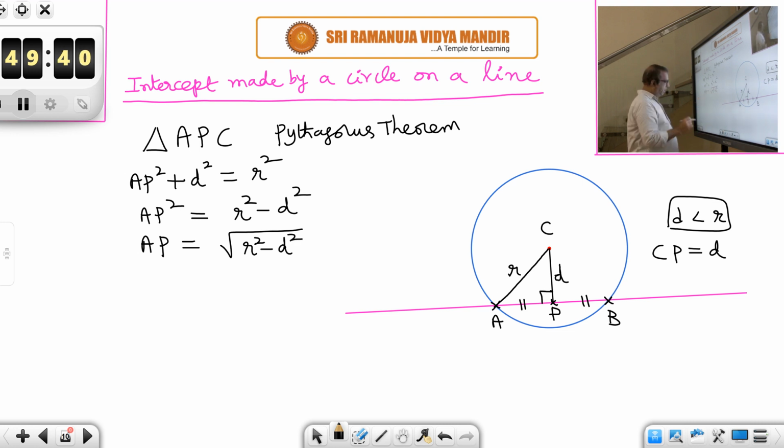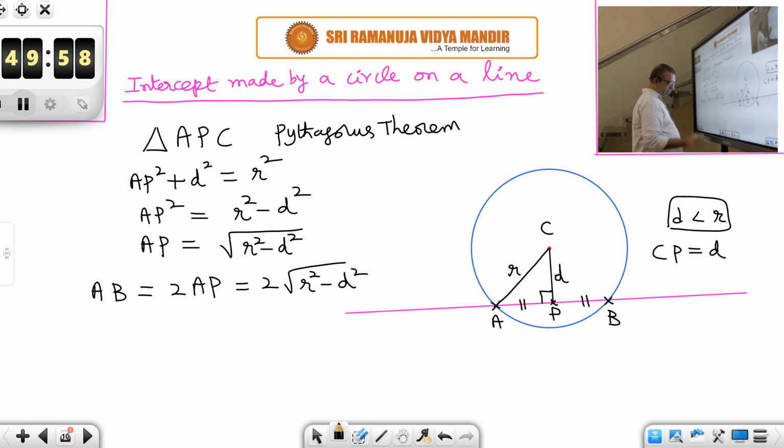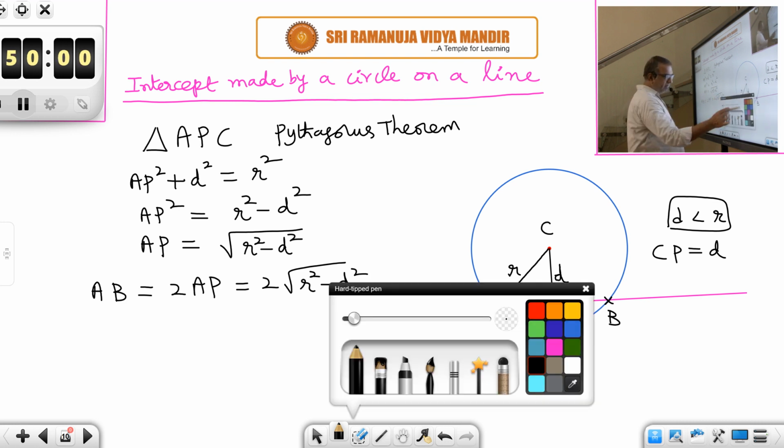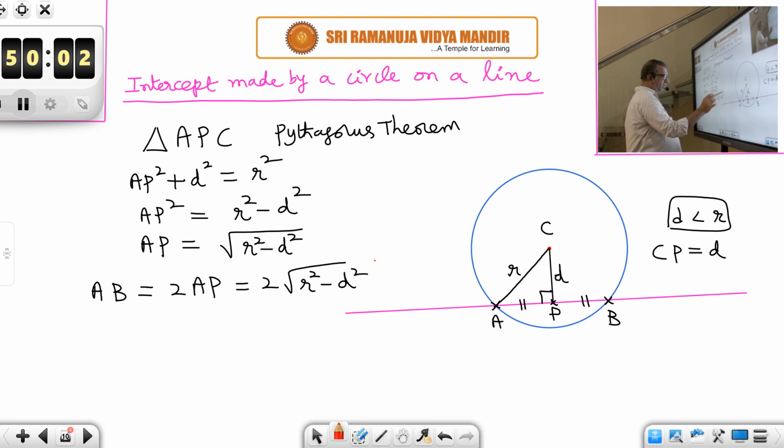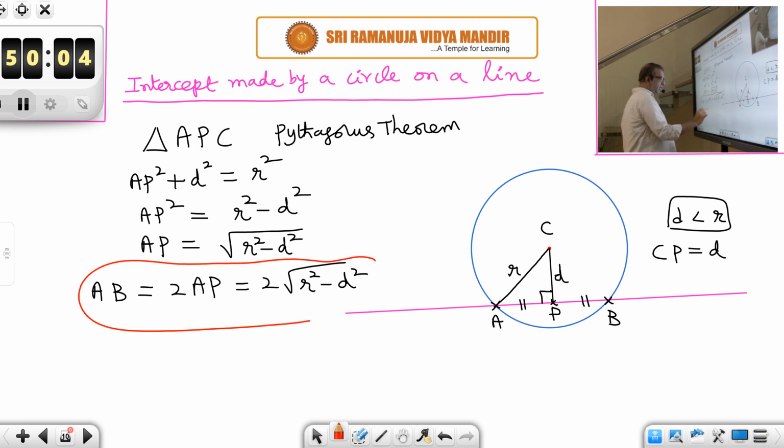But intercept AB is nothing but 2 times AP, is it not? Because P is the midpoint of AB. So AB is 2 times AP. So 2 times root of R square minus D square. And this is our formula. So this is the important formula. Okay, you have to remember this. 2 root R square minus D square.